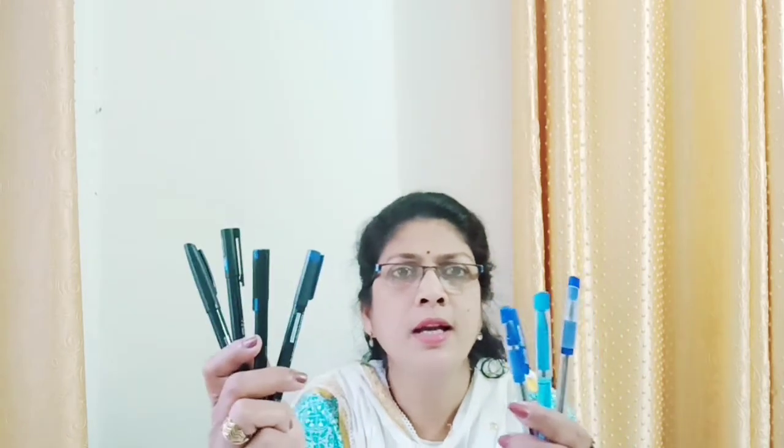So 4, count ahead of 4. 5, 6 and 7. So 4 and 3 is giving us 7. See here, 4 and 3 is giving us 7. 4 plus 3 is 7. We will count them all together.